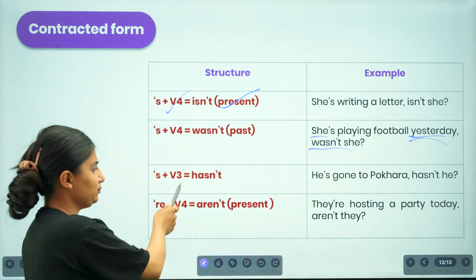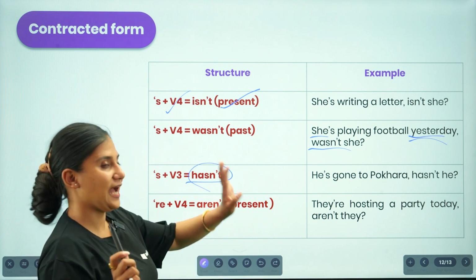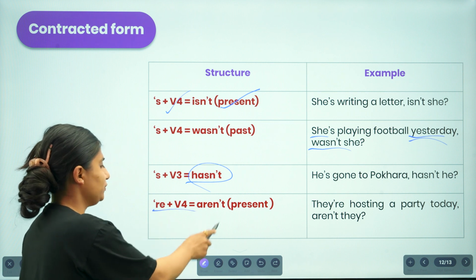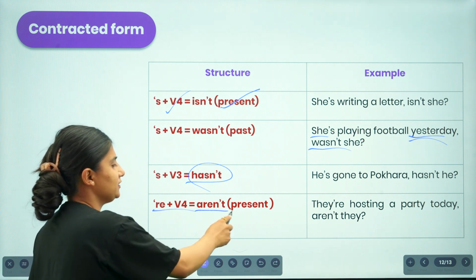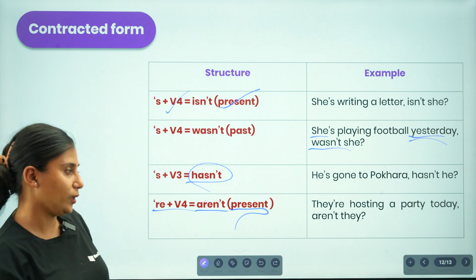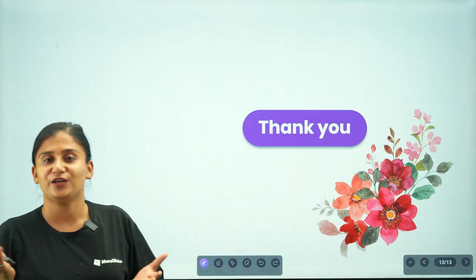So here again 's plus verb 3', this is hasn't, and then you are supposed to present the question tag based on this particular, that is hasn't. And if 're plus verb 4', that is aren't, it is indicating the idea that it's present form, and then you are supposed to present your question tag in this way. So I hope I made you guys clear. Thank you.